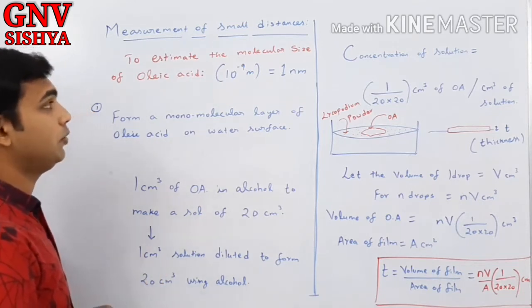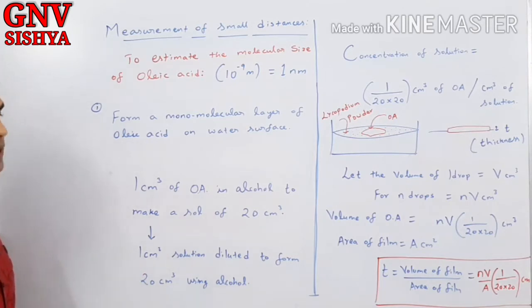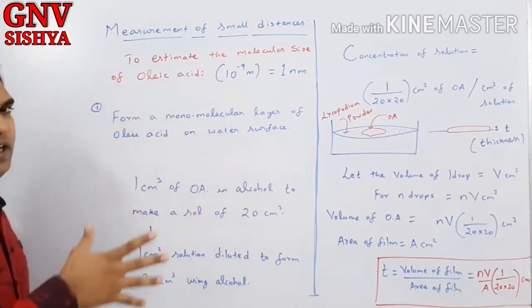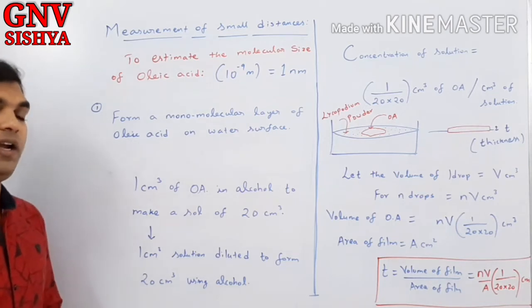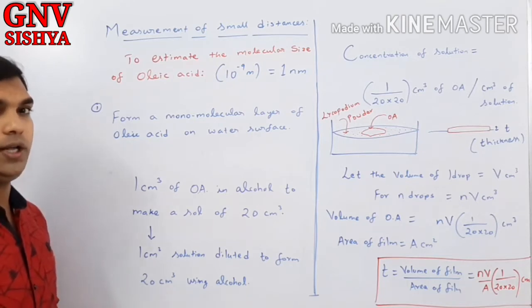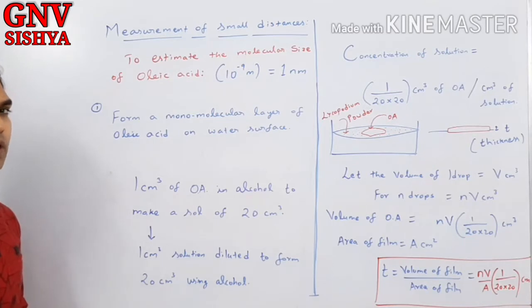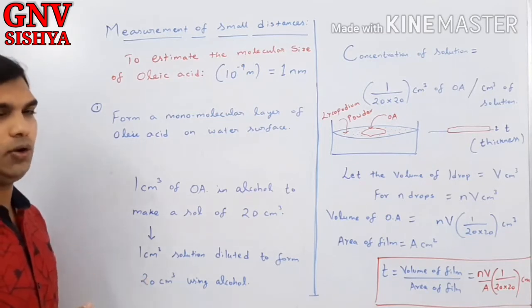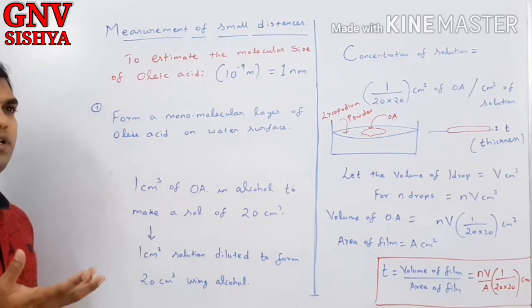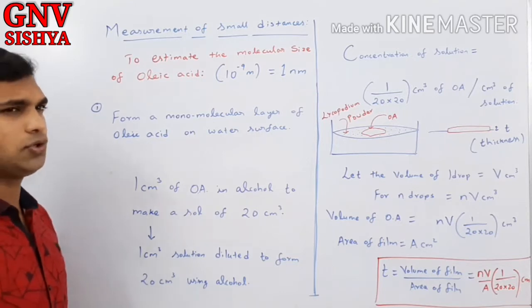So what we are going to do here is use an indirect method. What is an indirect method? Oleic acid is a fatty acid, an unsaturated fatty acid. You would have studied it in your 10th standard, correct? It is a carboxylic acid and it doesn't dissolve in water. It has a big carbon chain which does not allow it to dissolve in water. So it is like an oil. It is present in olive oil, it is present in avocado, and other vegetables and fruits also.